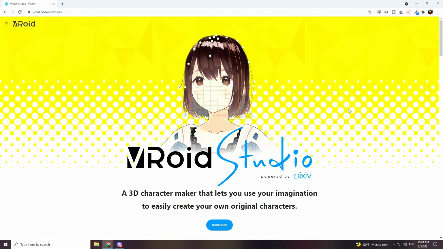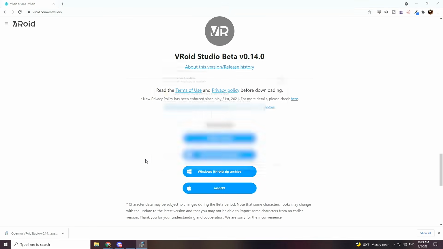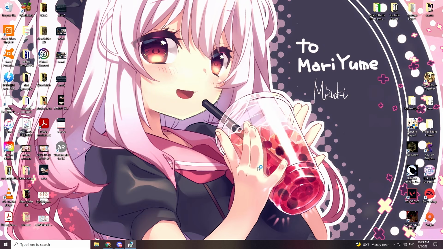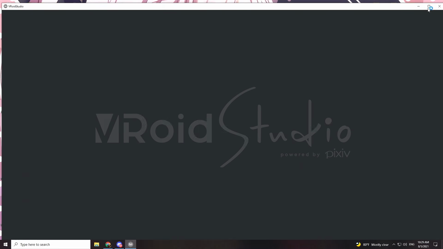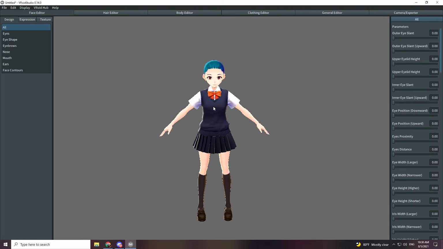Alright, so let's go to the VRoid Studio website and then download the program. Once it's finished downloading, all you have to do is just install it on your computer. Once it's finished, you just launch it. As you can see, it shows you right away the bases that you can choose from, so select whatever gender that you want to work with. And here are all the features of VRoid Studio. You can adjust all sorts of things with the different sliders right here.